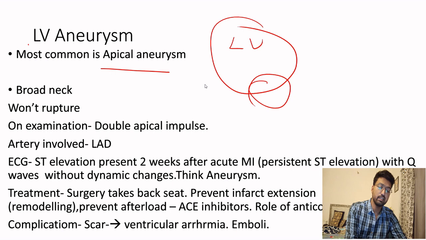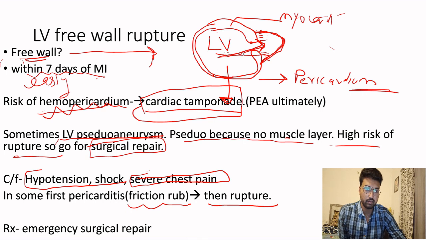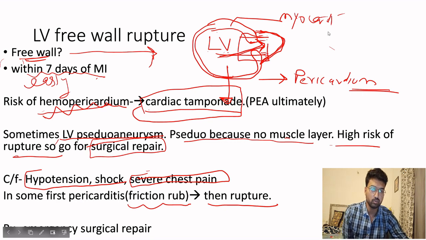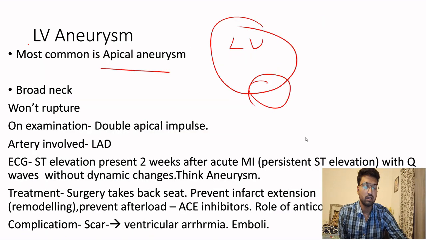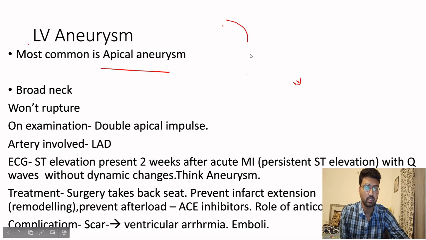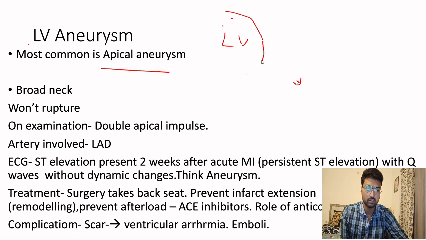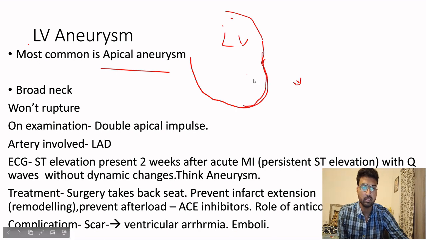First, let's see what was occurring in the pseudoaneurysm. So you can see this area. I'll draw it in a square. This is the neck. Okay, let me draw it once more here. This was the bulge. This is the neck. So you can see how narrow the neck is. It's only this narrow. Now you can compare it with the LV aneurysm. This is the left ventricle, and this bulge here is the true aneurysm. So you can see the neck is very broad. So it will have a broad neck.